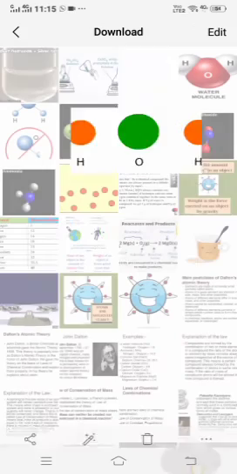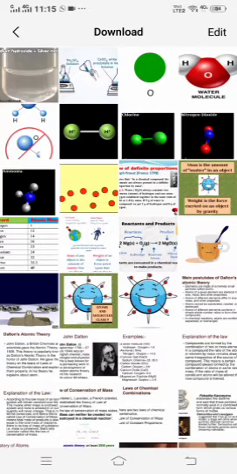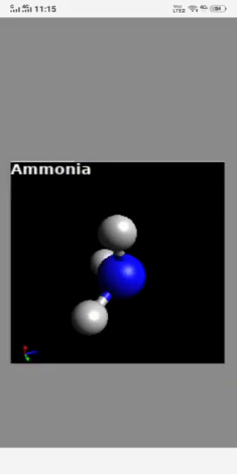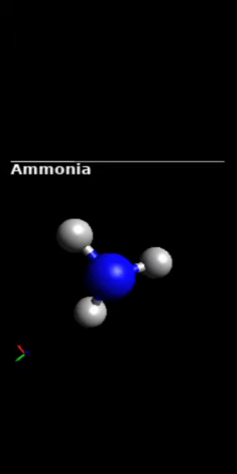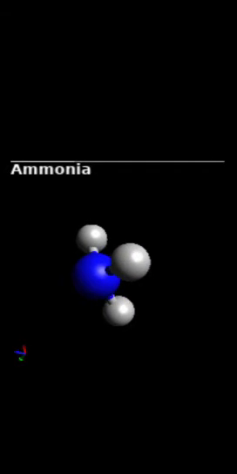Whenever a water molecule is studied anywhere, it is studied as two atoms of hydrogen and one atom of oxygen. This is universally accepted. Let's take another one, ammonia. I hope you know this. Ammonia is NH3, universally accepted.